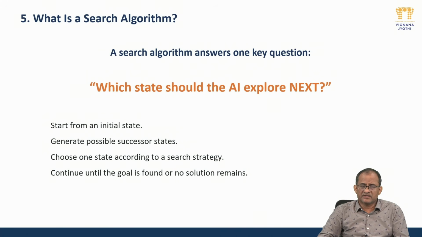So what is an algorithm? Simply, these are the steps: how to do the work, how to process it. So which state should the AI explore next for any current state? Something is there, then what are the next alternate states and which one do I need to explore? For that I need to take care of a few things.